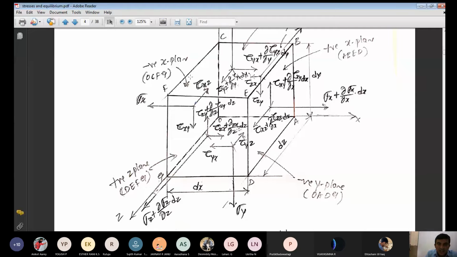That is shear stress tau acting in the x plane, z direction, in the negative z direction. Is there any doubt regarding this negative x plane? The stresses acting on the negative x plane are sigma x, tau xy, tau xz. Any doubt?